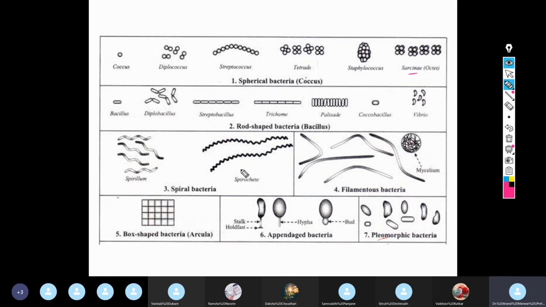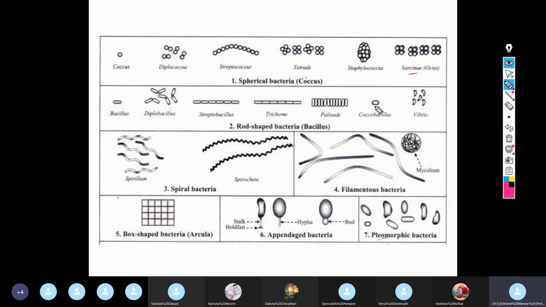Similar is the case with rods. You can see Bacillus, Diplobacillus, Streptobacillus, trichomes, palisade, which are the rods arranged vertically. Now these are horizontally arranged, vertically arranged, right? So it is called palisade arrangement.